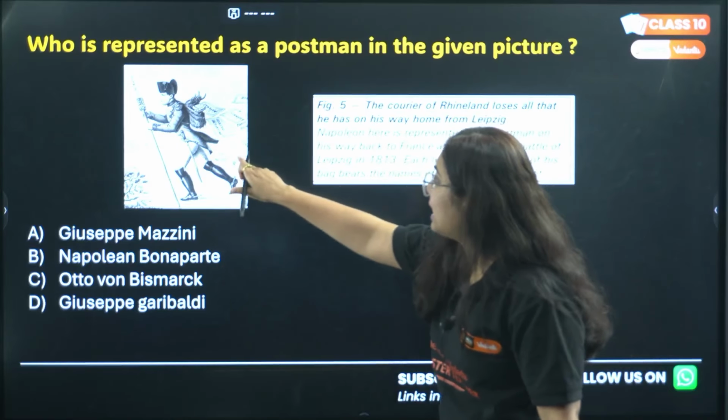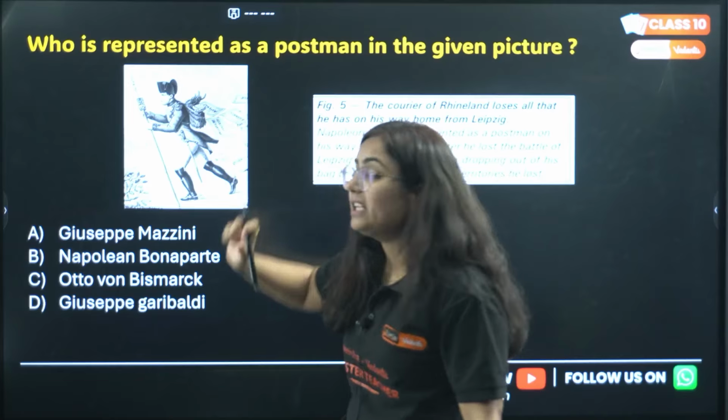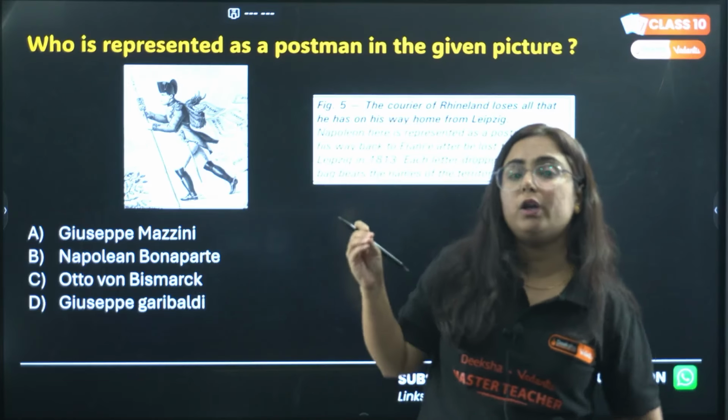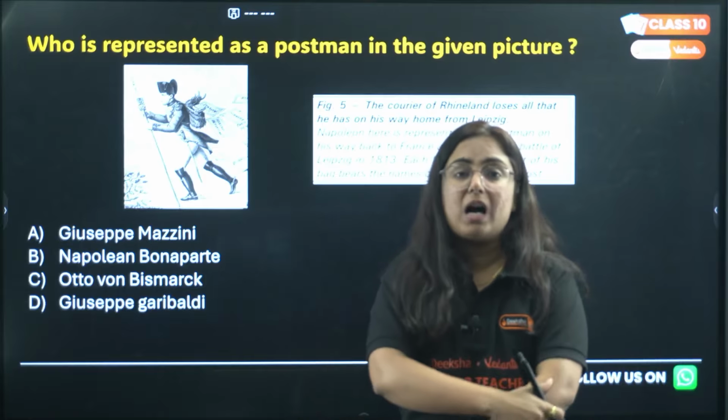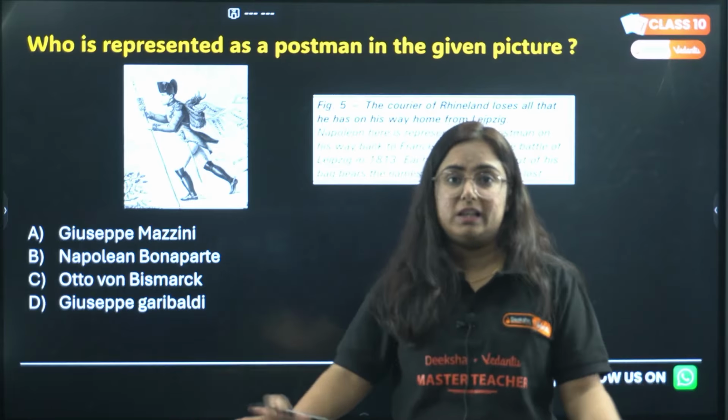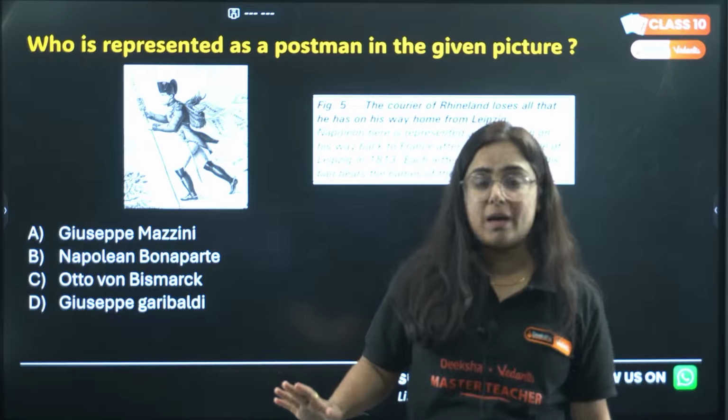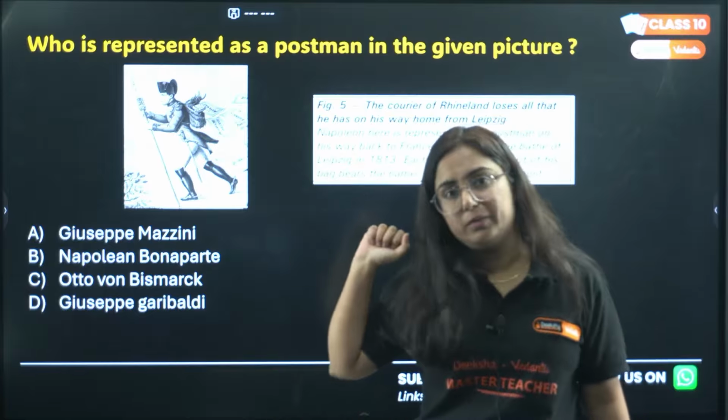These letters that are lost here are the territories which he lost in this battle. Do you remember how we need to crack that 1 or 2 marker which we should not lose in the exams? This is how we are going to deal with them.